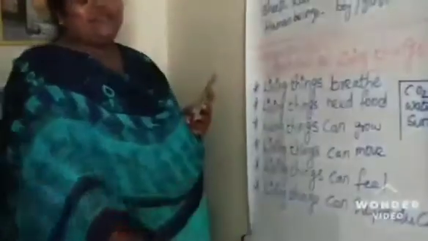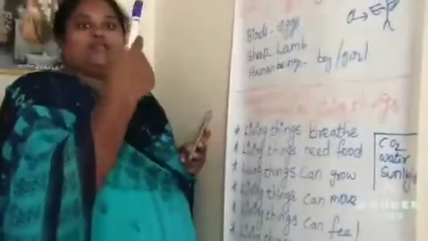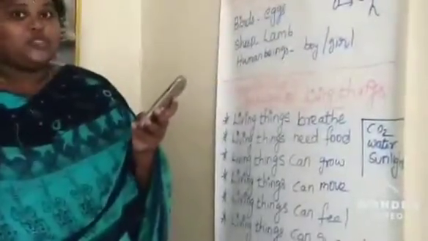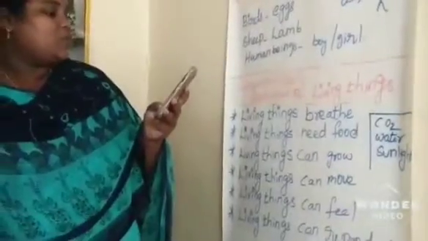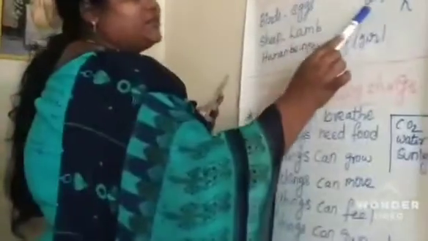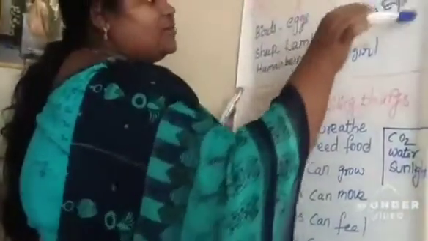Next one is living things can reproduce. So living things will give birth to their young ones by laying eggs or by giving birth directly to young ones. So all living things can reproduce their own kind. Plants produce seeds from which new plants arise. So plants will produce some seeds, and when we plant these seeds, they will give birth to the